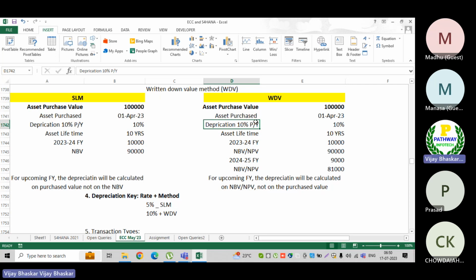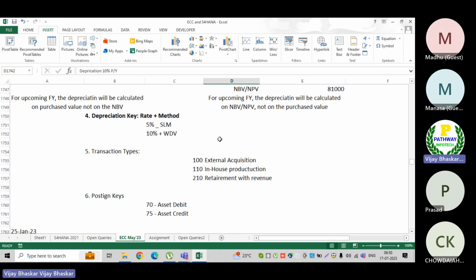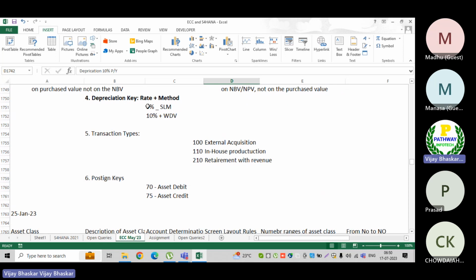So how should the system know that on this asset we need to calculate depreciation at 10%? In SAP, in order to calculate depreciation, we must define the depreciation key. The depreciation key consists of rate plus method.